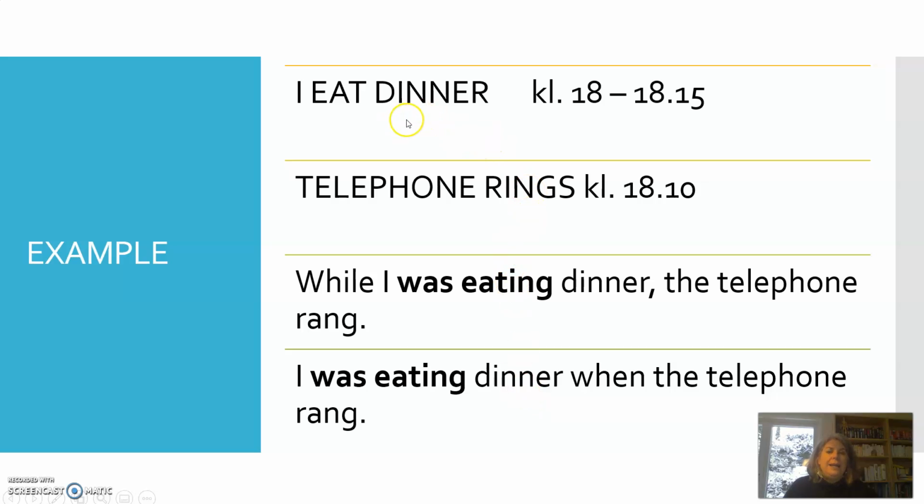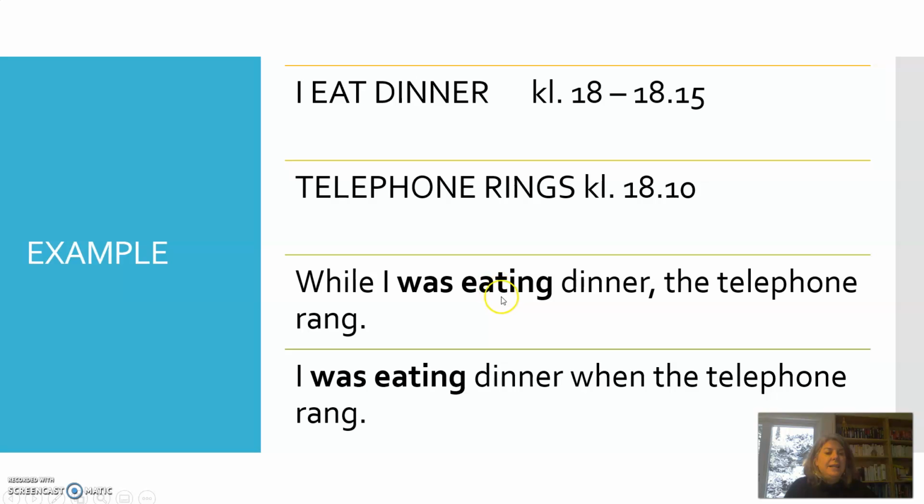Another example, I eat dinner. That's between 6 o'clock and 6:15. Telephone rings. That happens at one time, 18:10. So the thing that's a longer action here is eating dinner, because that's 15 minutes. The phone just rings. It starts ringing at one time.